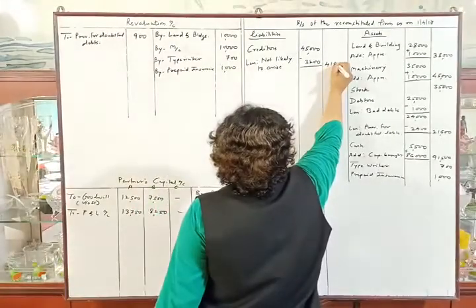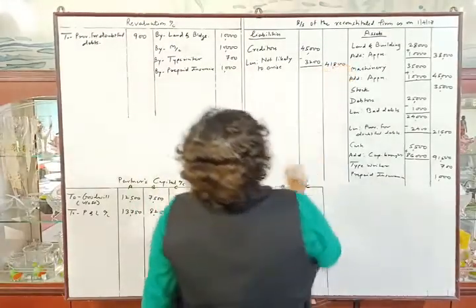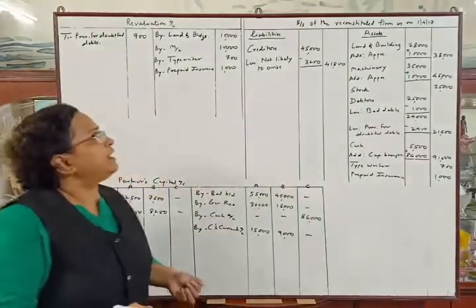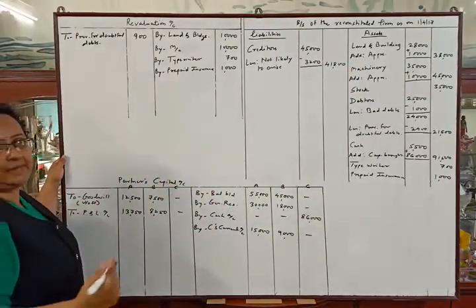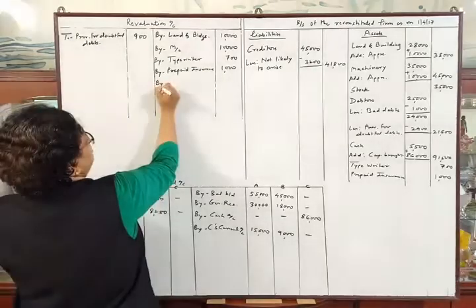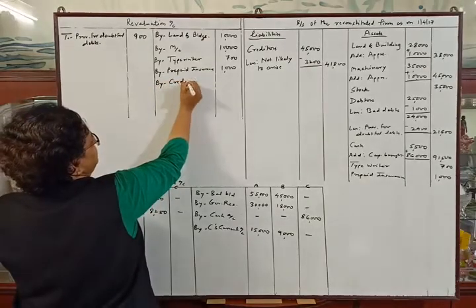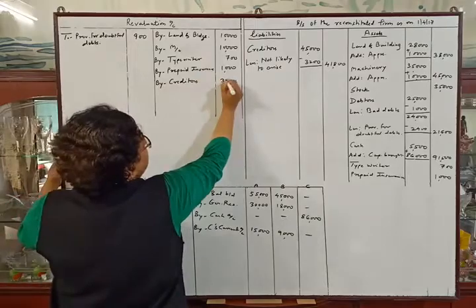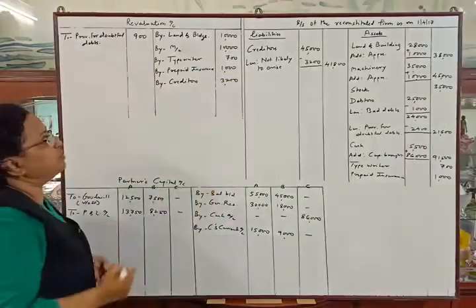It is 41,800, and we are reducing the liability, which is our profit. So revaluation account credit side, creditors reduction is of rupees 3,200.